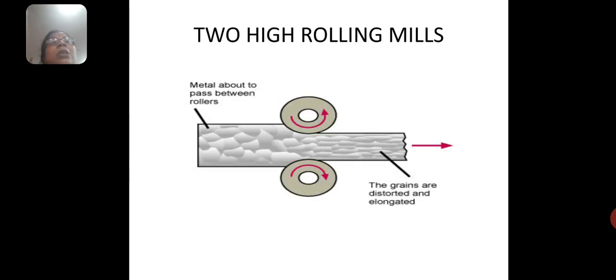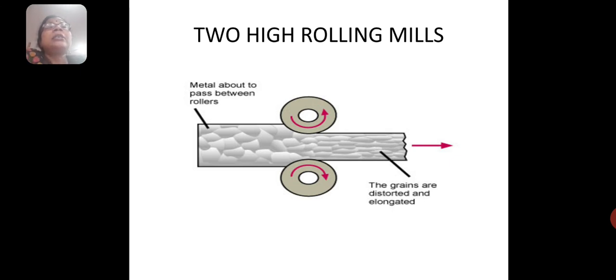other mills. So this is the figure of the 2 high rolling mill. It was already discussed previously. Here only 2 rolls are engaged for pressing or compressing the metal, by which reduction of thickness and elongation take place.